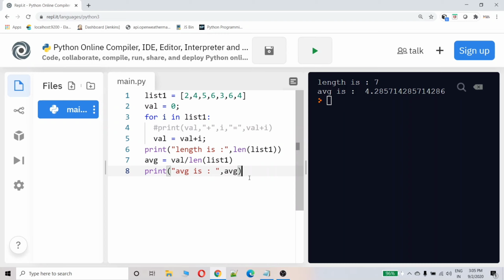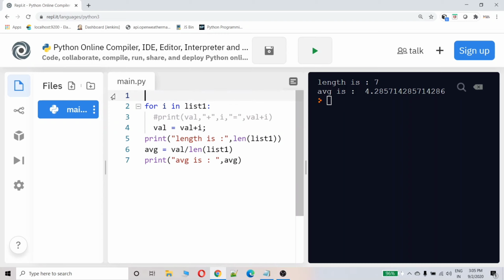Now he may ask you to write a function which takes the list as an input and returns the average. What you need to do, you just have to define one function. This is simple. You have to include everything inside the function and return it. Def find average. Remember, the convention for a function name is that it should be a verb. Find average, list2.